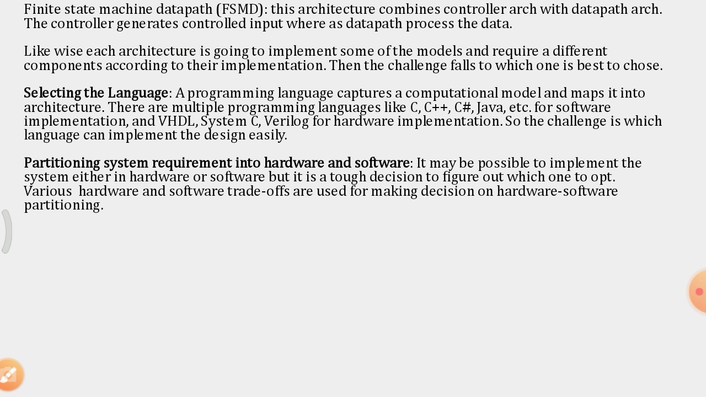Then another fundamental issue of hardware software co-design is partitioning system requirements into hardware and software. On what basis are they going to be partitioned? It may be possible to implement the system either in hardware or in software, but it is a tough decision to figure out which one is to be selected. Various hardware and software trade-offs are used for making decisions on hardware and software partitioning.